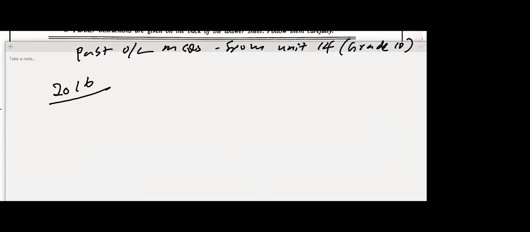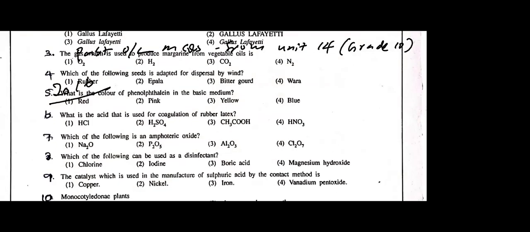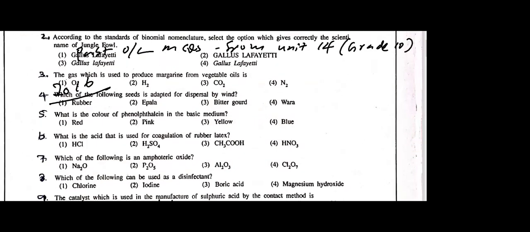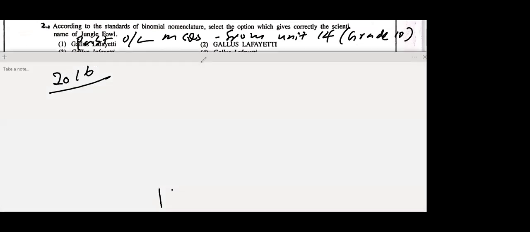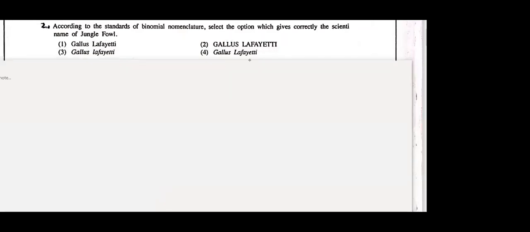Okay, this is 2016. Let's see, this is the second question. Who can tell me the answer for question number 2? Usually they don't ask you to write the name; they will give the name in a different format.